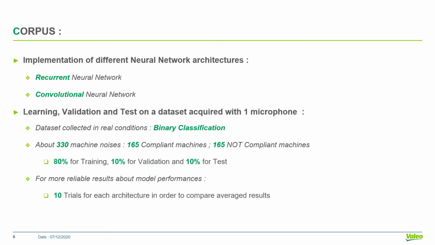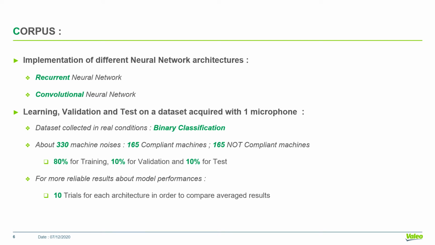That's why we built a little corpus of machine sounds acquired with just one microphone on a production bench. We designed or used several structures of neural networks such as recurrent and convolutional neural networks. This little corpus is composed of 330 samples, such that 165 belong to compliant machines and the other 165 belong to non-compliant machines.